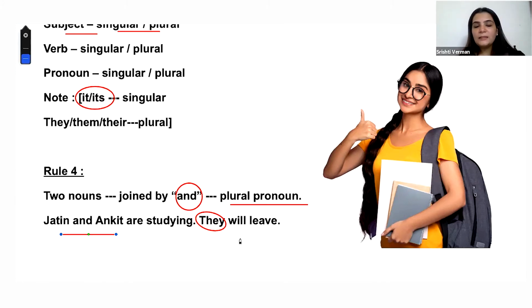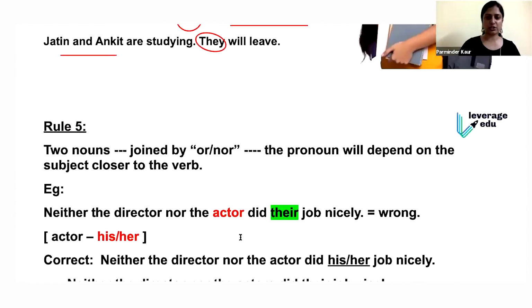But the only thing that you have to remember is that first thing, that if a pronoun is there in the sentence, make sure that the noun or the fancier word antecedent is there in the sentence, the one that it is indicating to, right? And the second thing that you have to remember is that it should be absolutely unambiguous. It should be clear. It should be referring to only one noun, right? Yeah. Now the last rule.